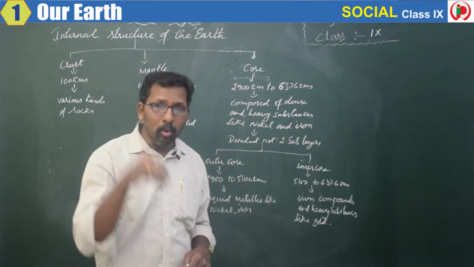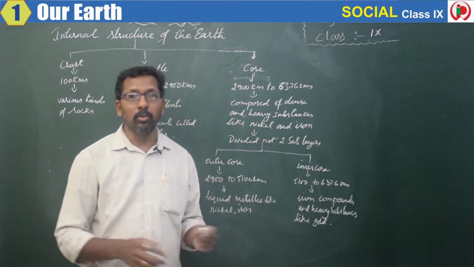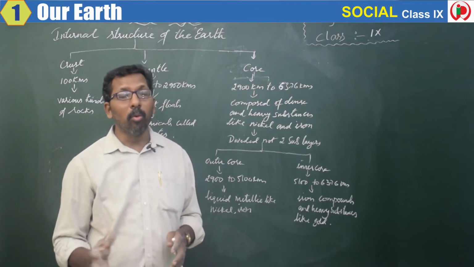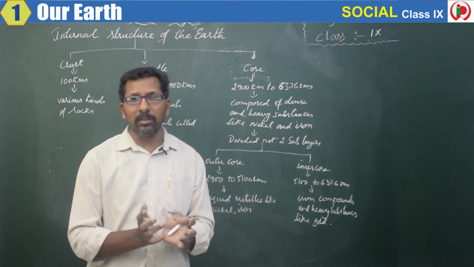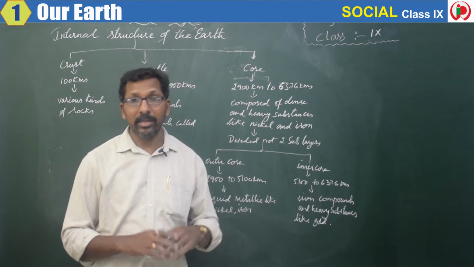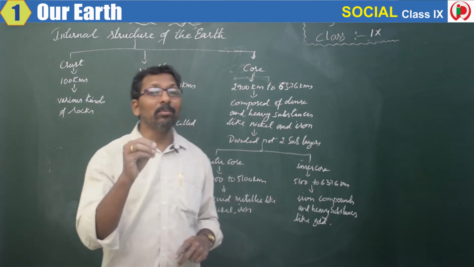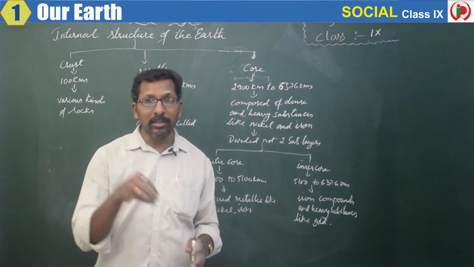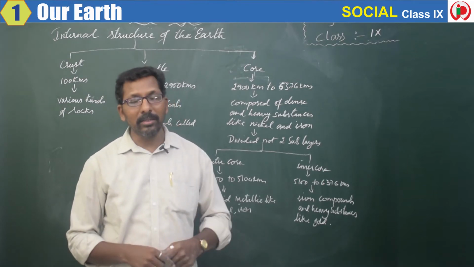Can we go to a depth inside the earth? No, we cannot go. Scientists are digging, but they cannot go more than 6 kilometers of depth. Why? Because the radius of the earth is around 6,000 kilometers, and it is impossible for you or me or the scientists to reach that depth. So the crust is about 100 kilometers deep.